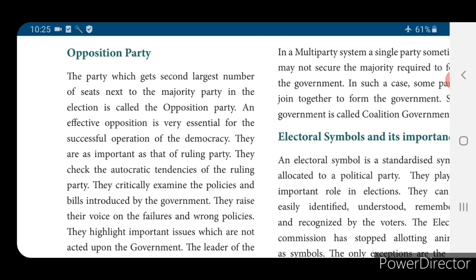They check the autocratic tendencies of the ruling party. They critically examine the policies and bills introduced by the government. They raise their voice on the failures and also wrong policies. You can observe all this during this corona period. You are watching the news: our ruling government says the number has increased, and immediately the opposition party asks why the number has increased.